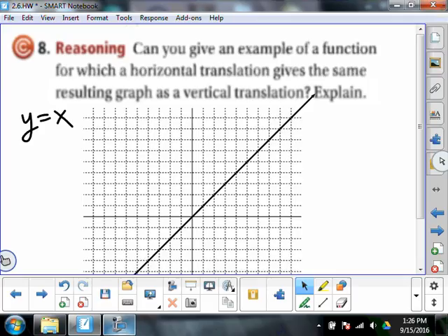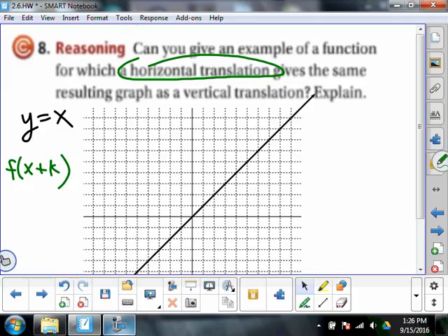Now it says, can I give an example of a function where a horizontal translation is where I have f of x plus k like that, where I'm adding something inside some parentheses. It's the same as a vertical translation. I can actually give an example of this. This is a tricky question.